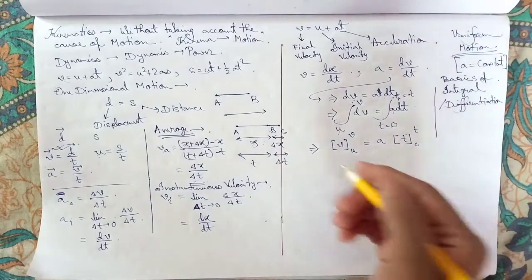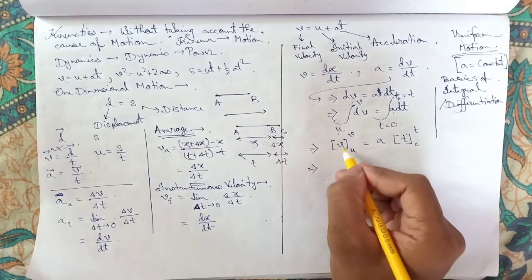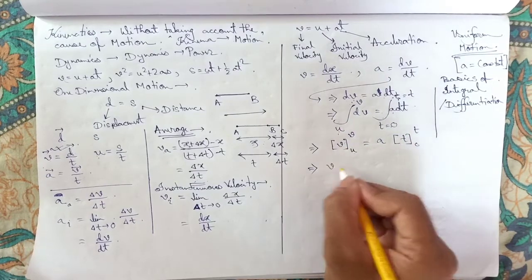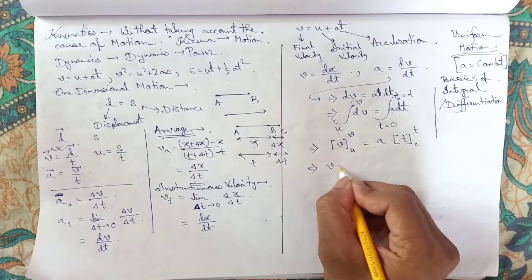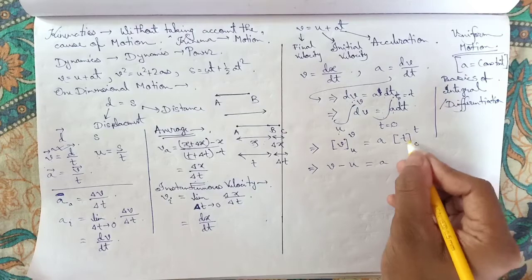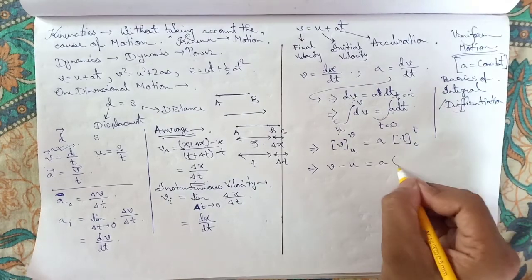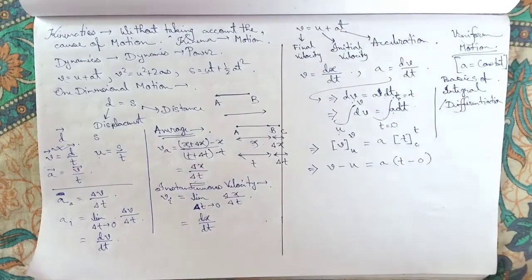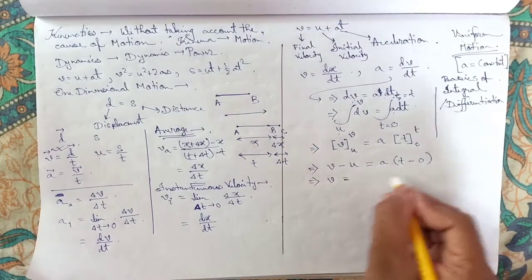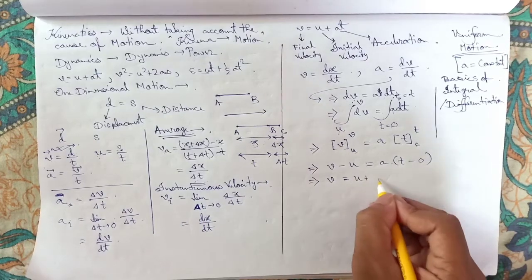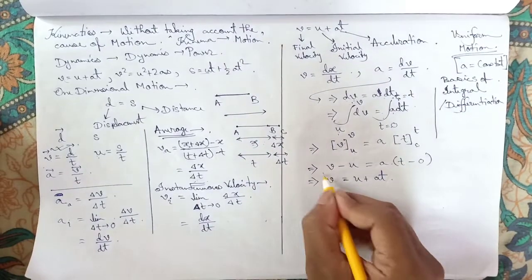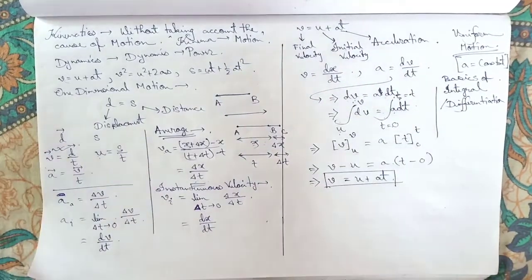So how to put the lower limit and upper limit? It's easy. From this part we will just put the upper limit first. Instead of v we will put v, and for u we will provide a minus sign and put u. Again the same for here. First we put the upper limit t minus lower limit 0. So v equal to, u will go to the right hand side, u plus at. Look at that equation. We had to just prove that equation. It is proved.